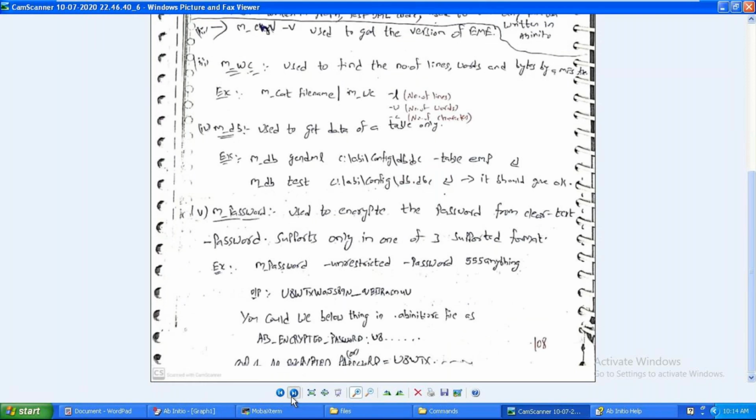Okay, next is the m commands. We have discussed m_dump, decompress, and -show partial. These are our m commands. Here is a very important thing to remember while going for interviews. First is the m_dump command, second is the m_db command, and third is the m_expand command.